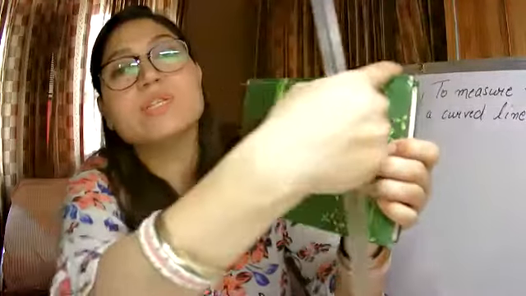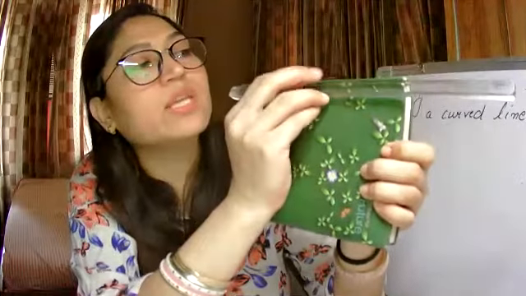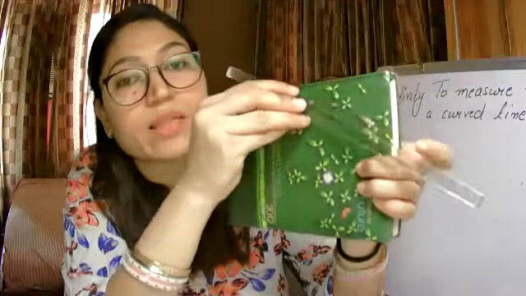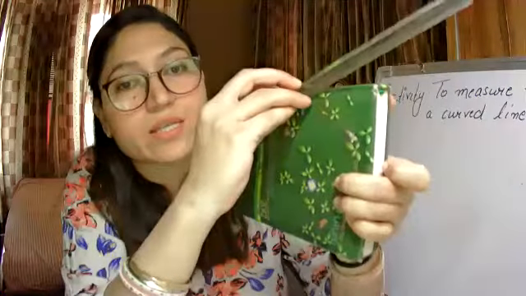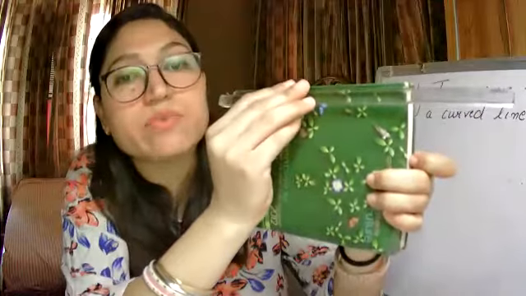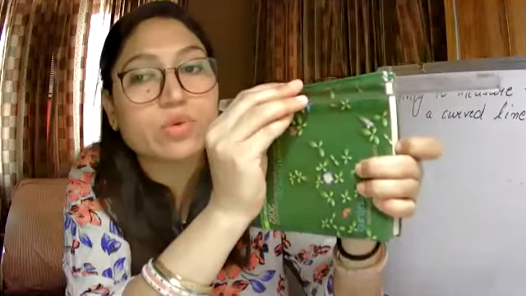I will keep my scale along the length of the object to be measured. The scale should not be placed like this. That is the first precaution you need to take care of.